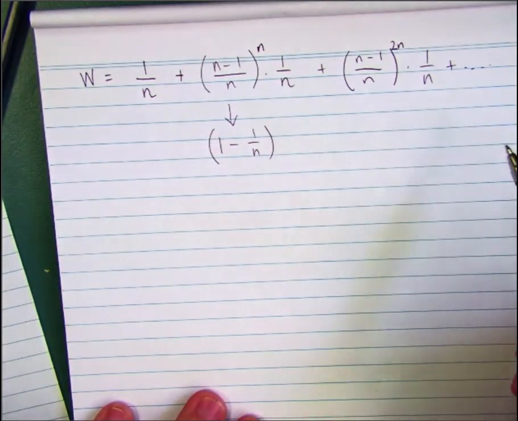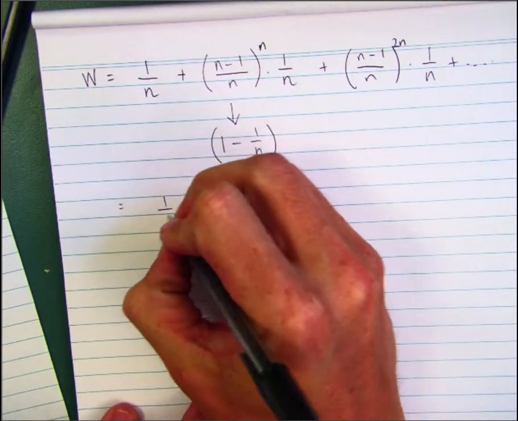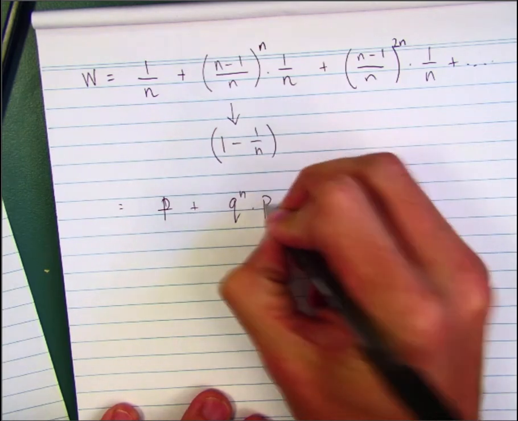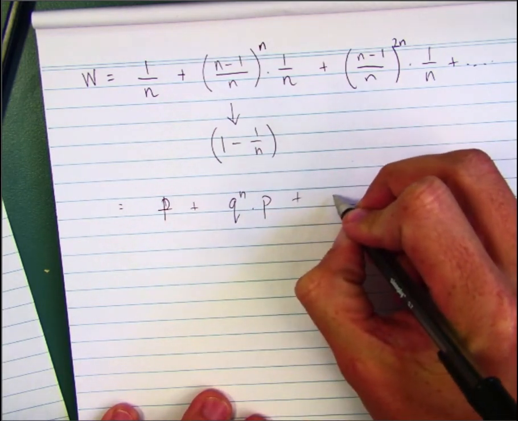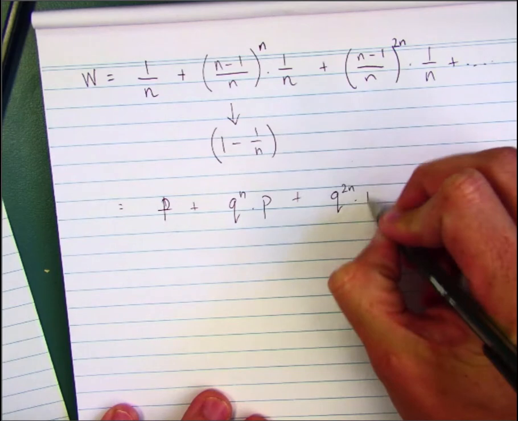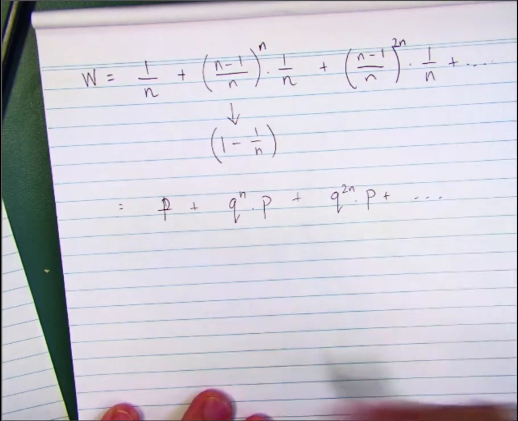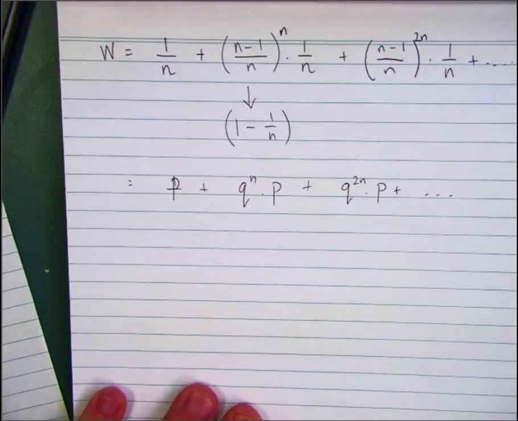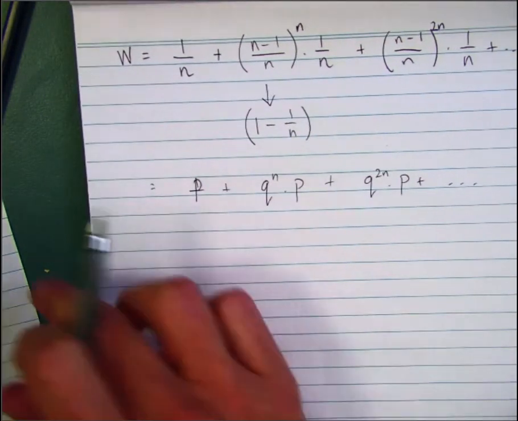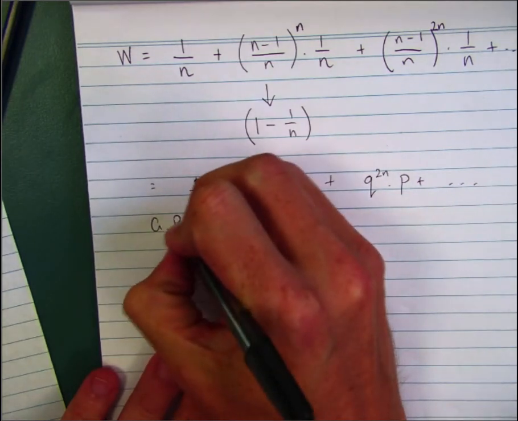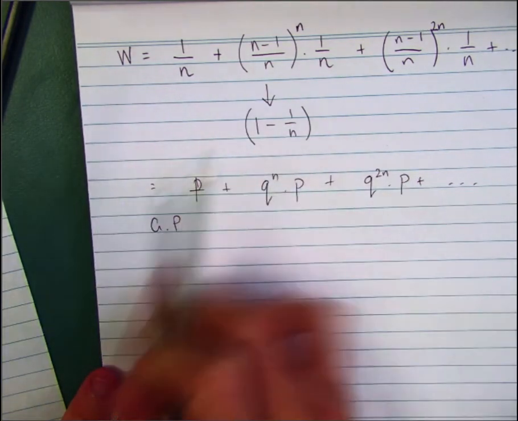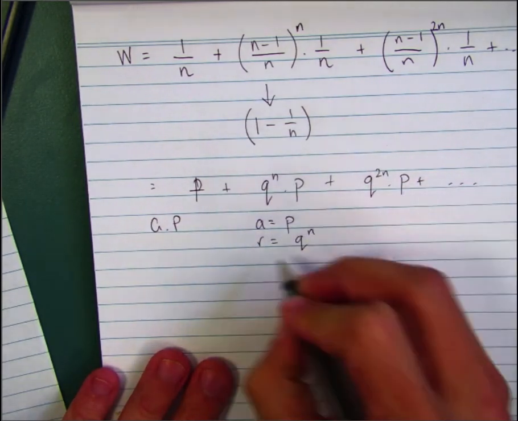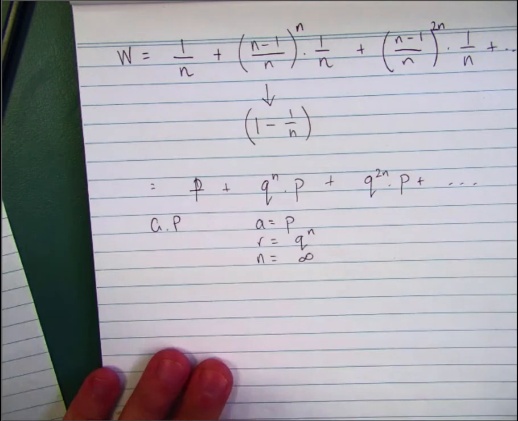Now I'm going to replace that with P's and Q's everywhere, just to give you a bit of a better idea. So you get P plus Q to the power of N times P plus Q to the power of 2N times P plus on and on and on and on. Now that goes on forever. That's an infinitely long series. Now, infinitely long series, that's a GP, of course. Every term is being multiplied by Q to the N. So we've got a first term that is P, we've got a rate that is Q to the power of N, and the number of terms is infinite.